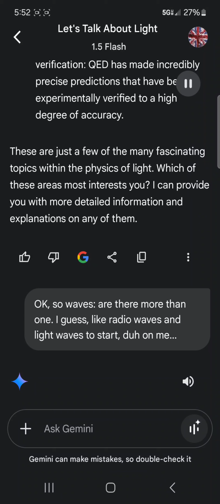Which of these areas most interests you? I can provide you with more detailed information and explanations on any of them. Okay, so waves. Are there more than one? I guess like radio waves and light waves to start?